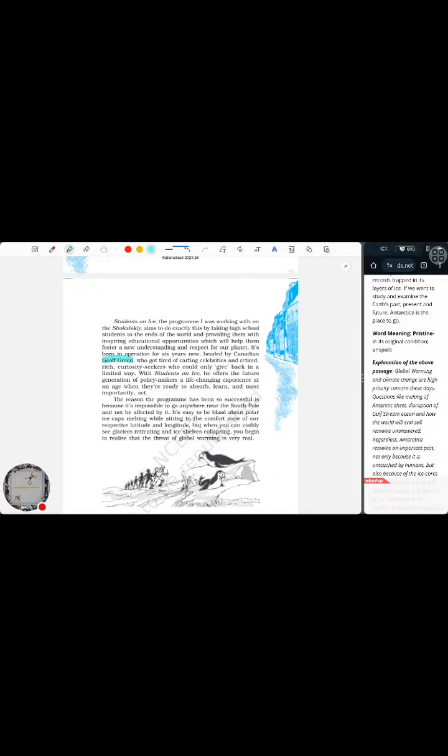No celebrity has made any effort to bring about a positive improvement for climate change. With Students on Ice, he offers the future generation of policymakers a life-changing experience at an age when they are ready to absorb, learn, and most importantly, act.